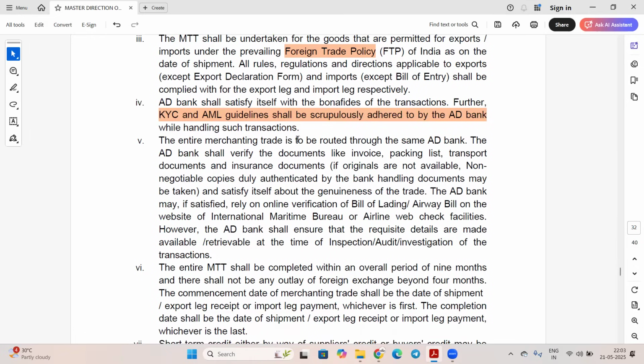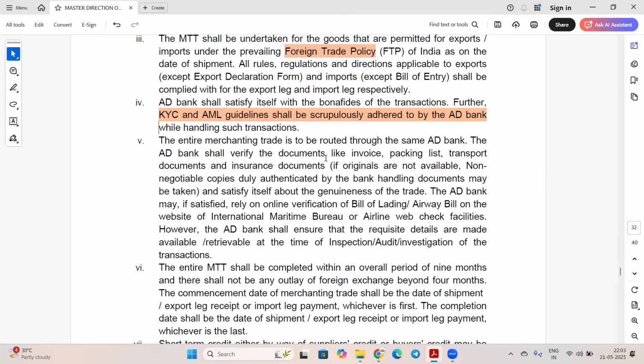So the entire merchanting trade is to be routed through the same AD. So suppose the customer is having an account with SBI, it is not like he will get import payment in SBI and make export payment from PNB. He has to do all the transactions from the same bank.